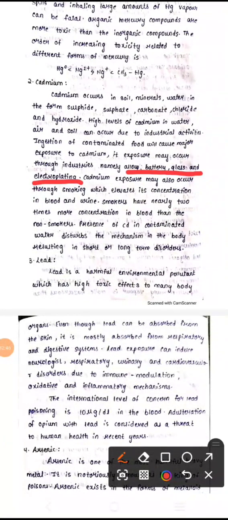Through smoking we also get cadmium, and if the concentration changes in blood and urine, it becomes toxic. If you look at cadmium concentration in smokers and non-smokers, smokers get a higher concentration compared to non-smokers. So cadmium is a contaminant that causes long-term disorders.